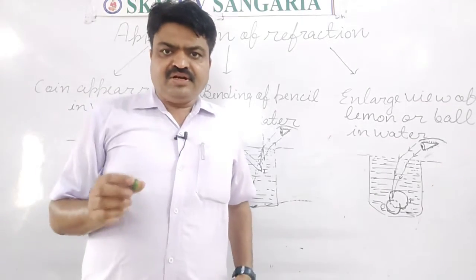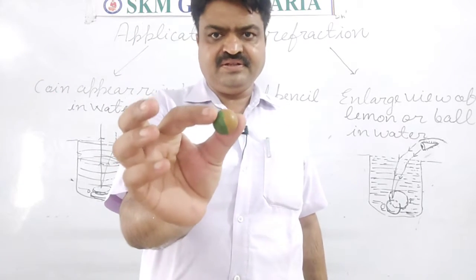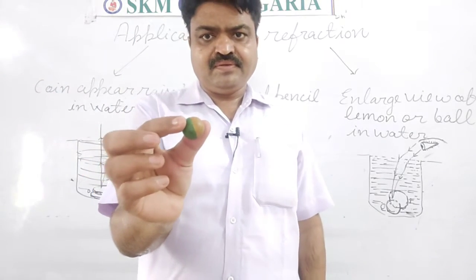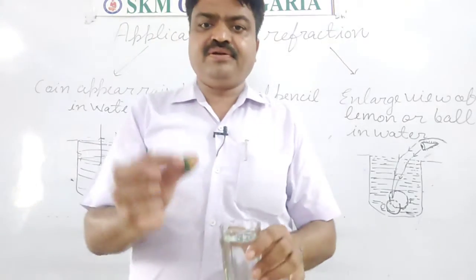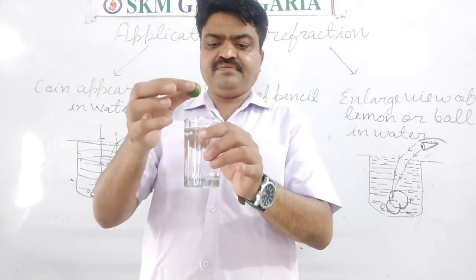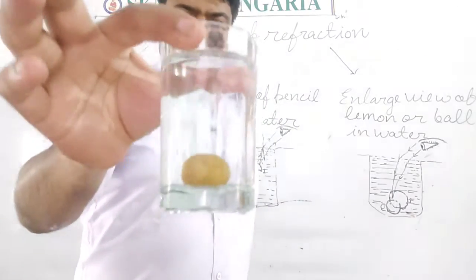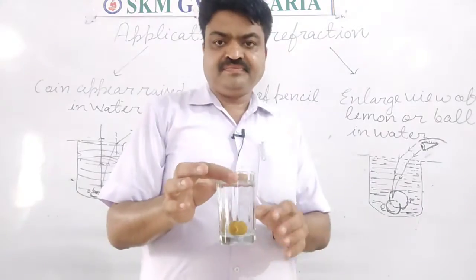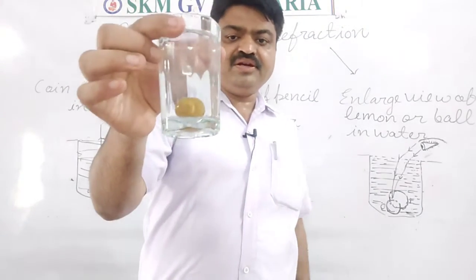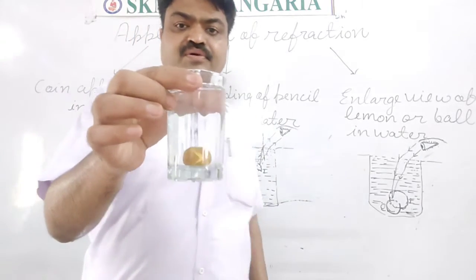This is a ball, students, a small ball. You can observe its size. Now it is small, but when we put it inside the glass like this, you can observe that its size is increased, and we are observing an enlarged image of the ball.